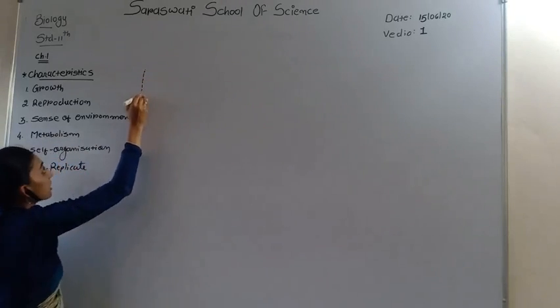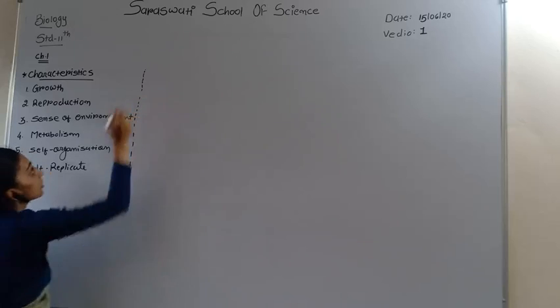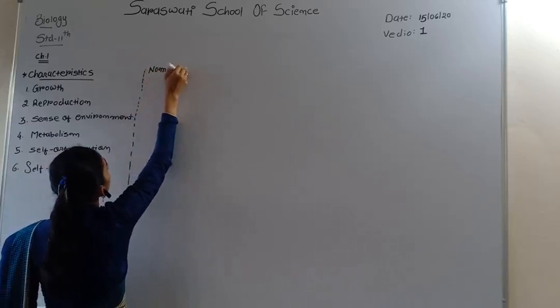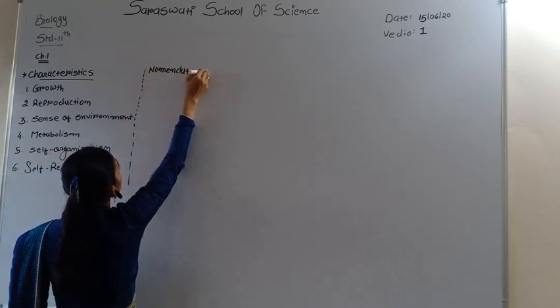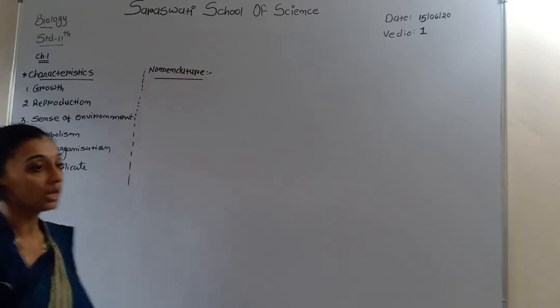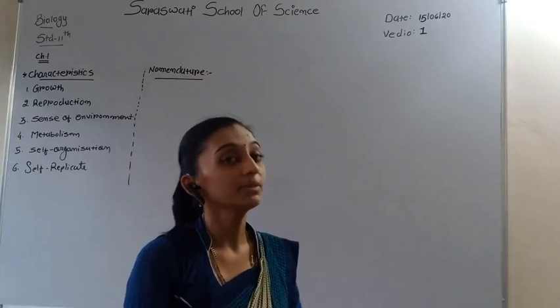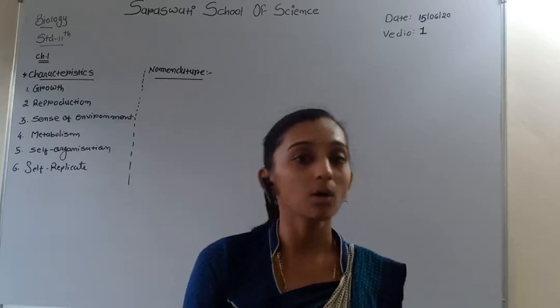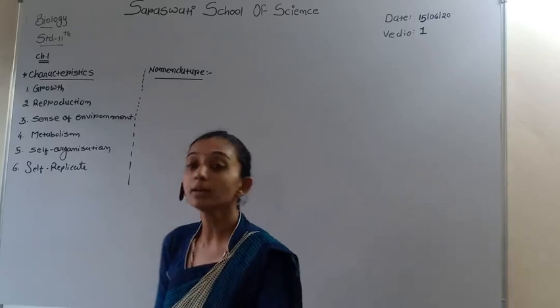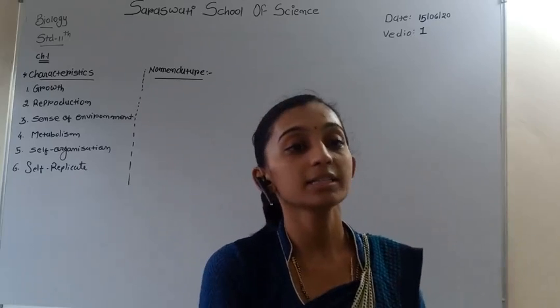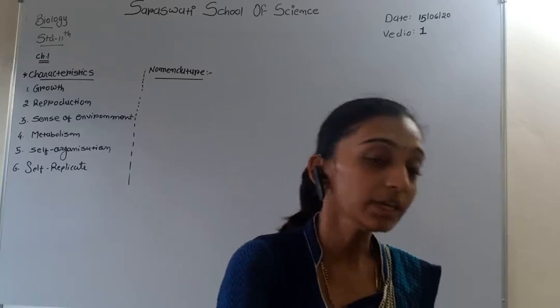Now we discuss the nomenclature of living organisms. In all organisms, we give some name. In our world, all living organisms have a proper name.